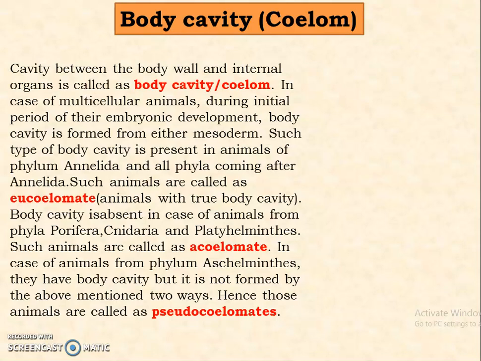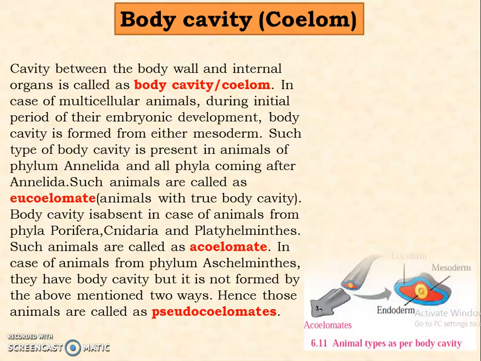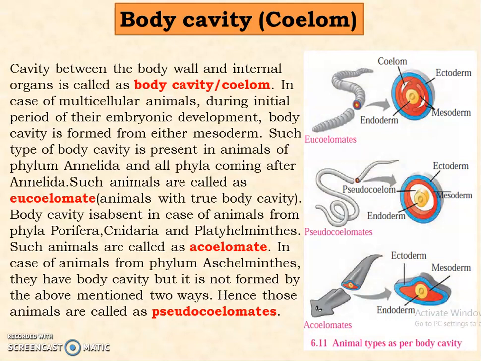So eucoelomate, true body cavity; acoelomate, no body cavity; and pseudocoelomates, false body cavity. You can see here very clearly the eucoelomates, pseudocoelomates and the acoelomates.